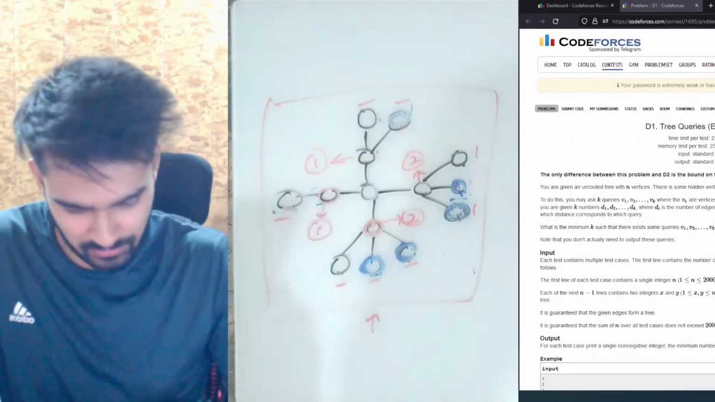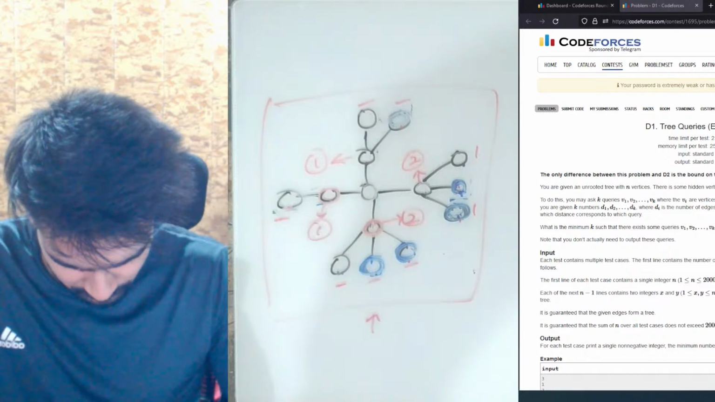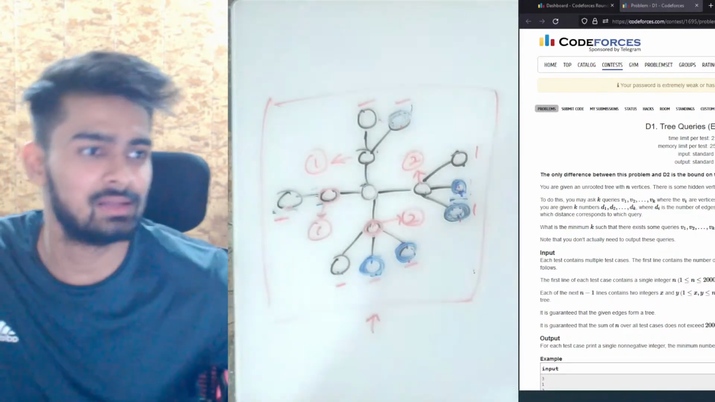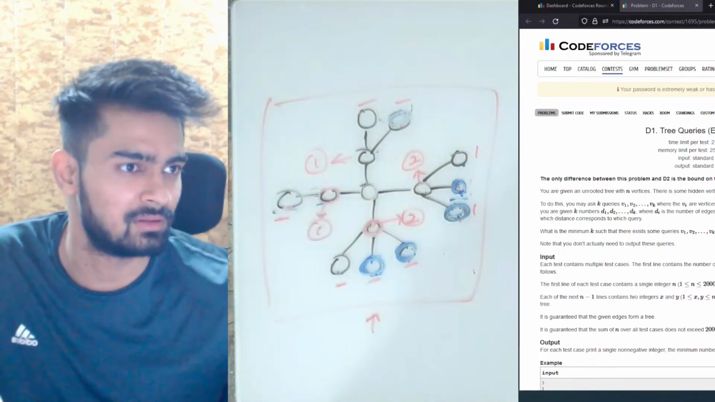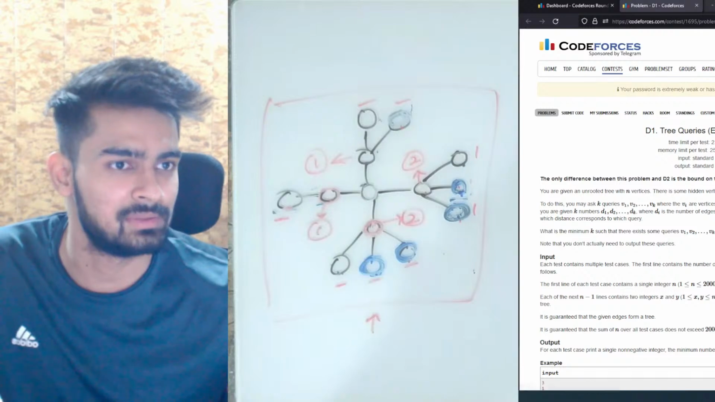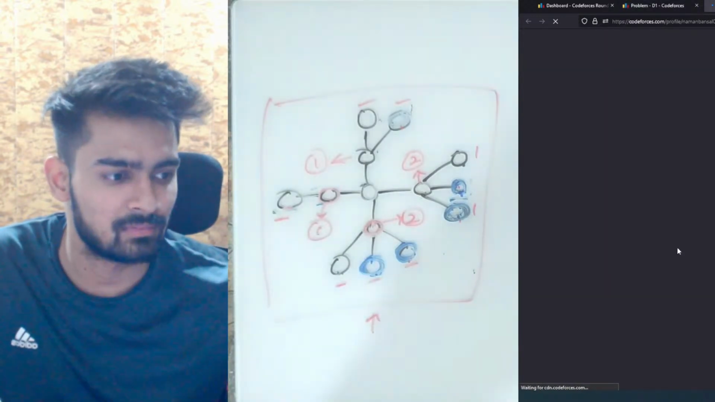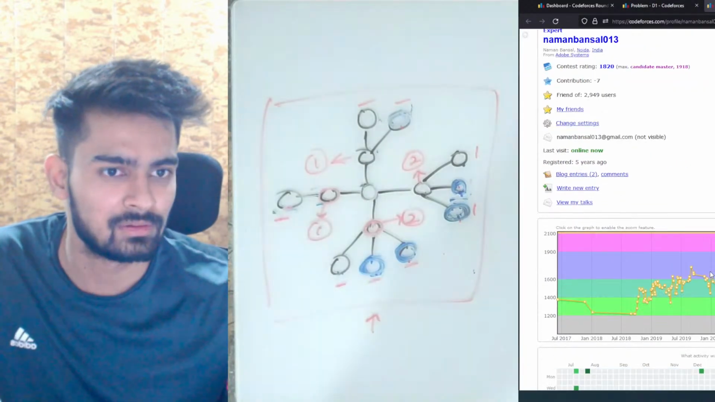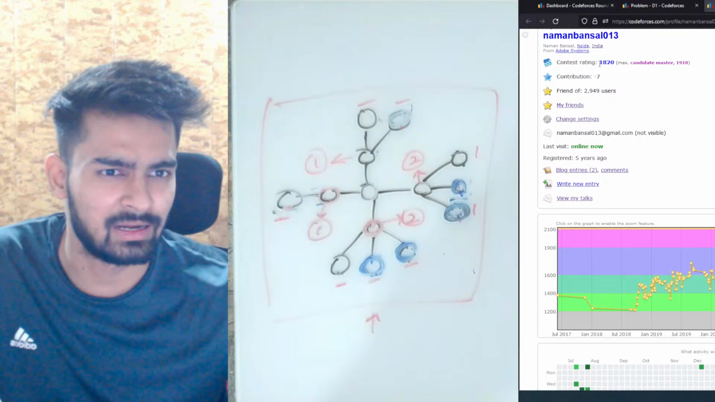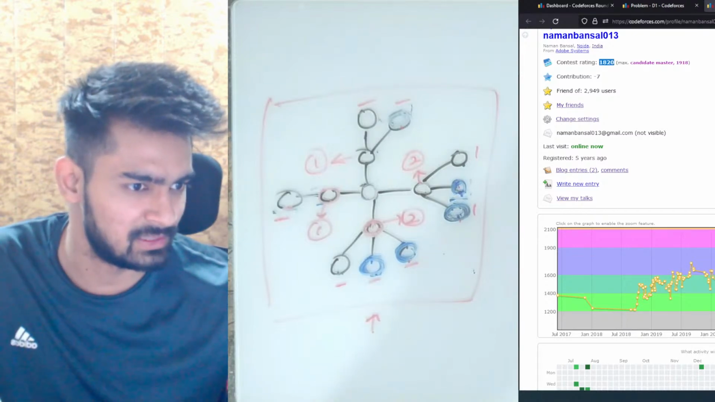Let me look at the chart. Rating changes are out. Is that so? I think I had a plus delta. Let me see. Yeah, I have a delta of plus 50. 1770.